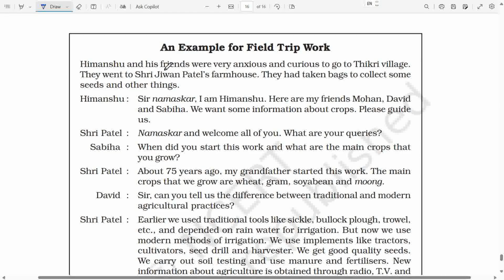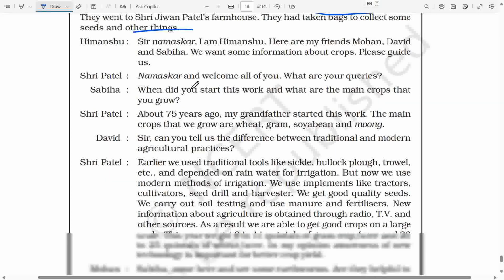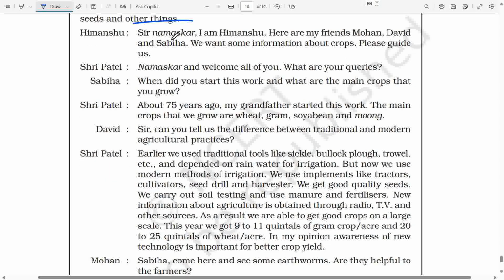Himanshu and his friends were very anxious and curious to go to Thikri village. They went to Shri Jeevan Patel's farmhouse. They had taken bags to collect some seeds and other things. Himanshu: Sir, namaskar. I am Himanshu. Here are my friends Mohan, David and Sabiha. We want some information about crops. Please guide us. Shri Patel: Namaskar and welcome all of you. What are your queries? Sabiha: When did you start this work and what are the main crops that you grow?